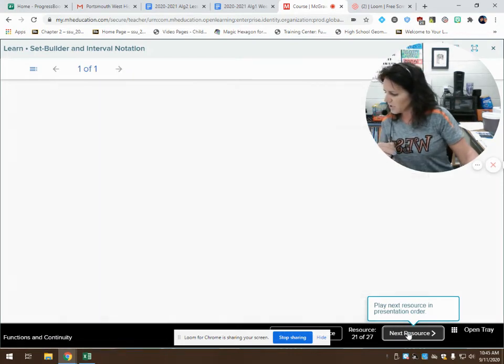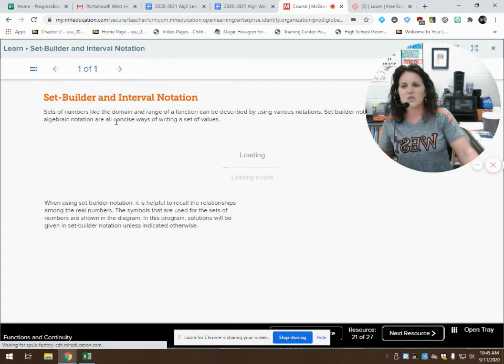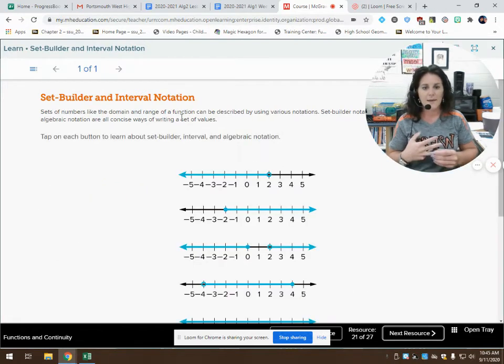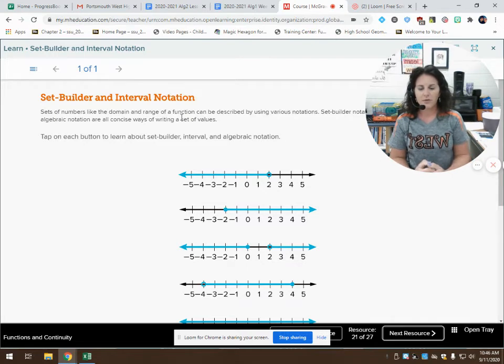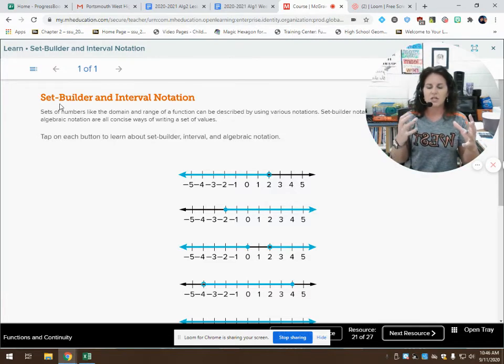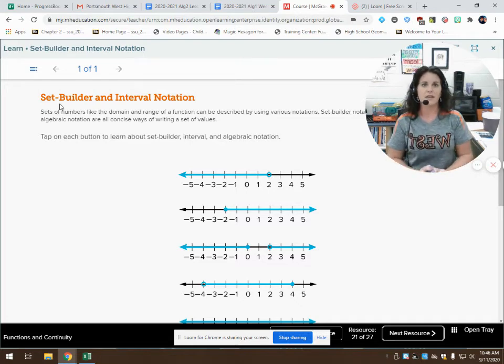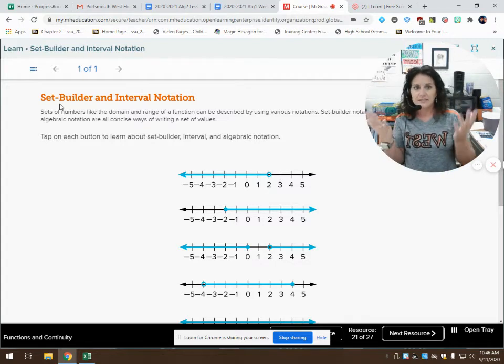We're almost finished. We're going to look at some set builder and interval notation. I always teach both in my Algebra 1 class. I don't know if every Algebra 1 teacher shows you both interval and set builder notation, so if not, that's okay. You're going to learn it now. We're going to discuss it together. So set builder and interval notation are two different ways of saying the same thing. You can say there's 6 or there's half a dozen. Two ways of saying the exact same thing. That's exactly what this is.